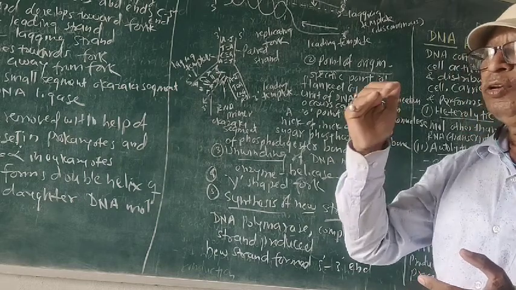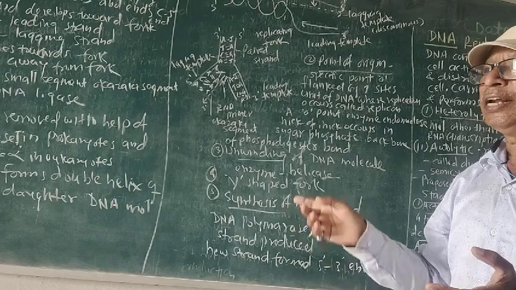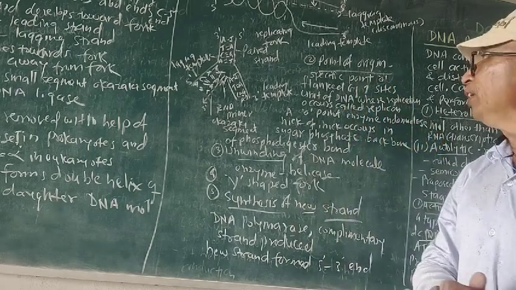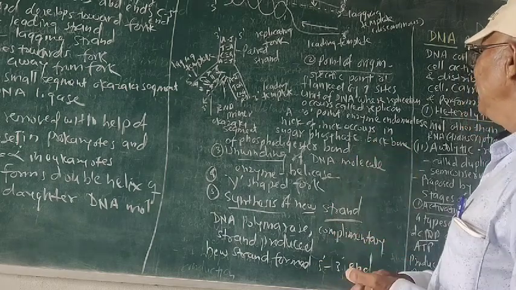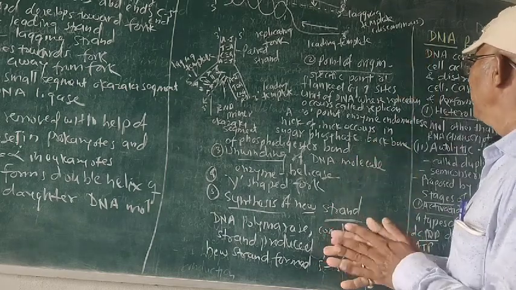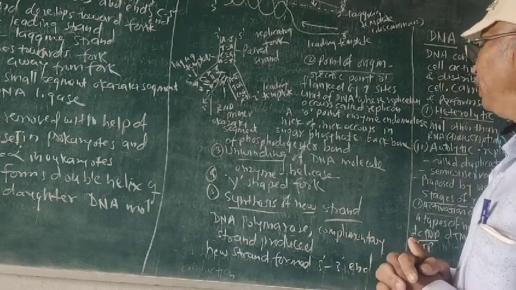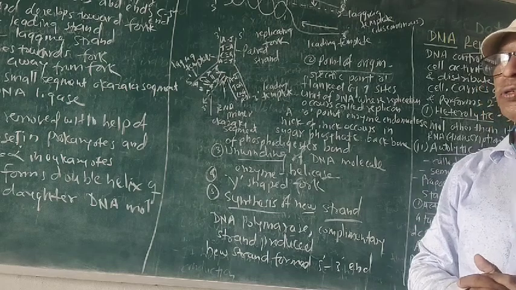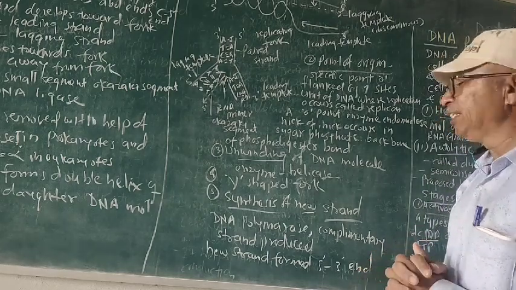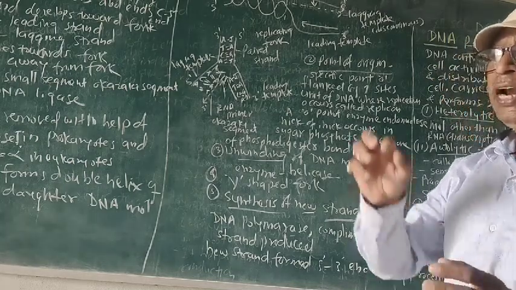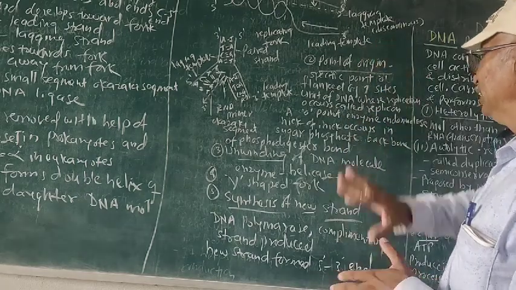See here, the unit of DNA where replication occurs is called the replicon. Replicon is what? It is the unit where DNA replication occurs, and it is a nick point, a specific point. It occurs where it nicks in the sugar phosphate, which is the backbone of the phosphodiester bond. So here at a nick or specific point or O site, DNA formation starts.